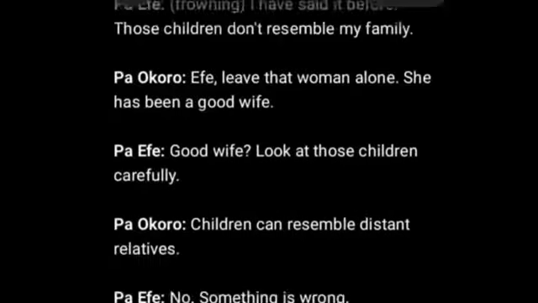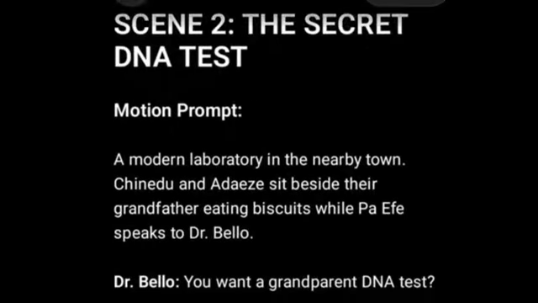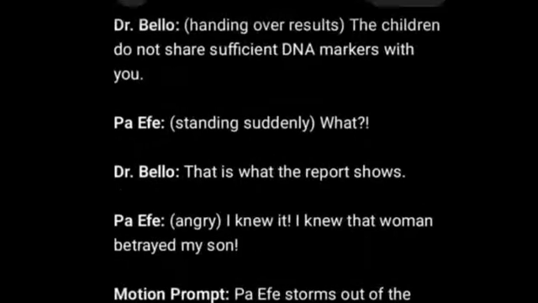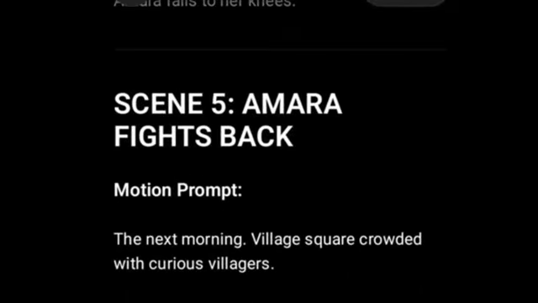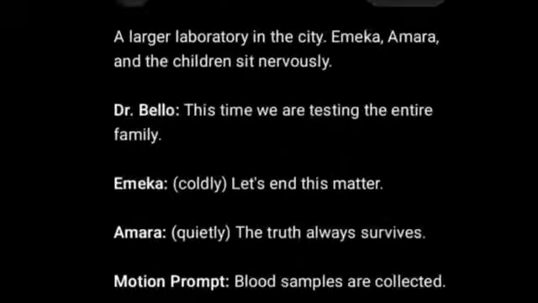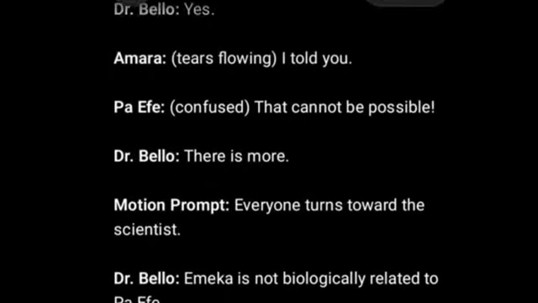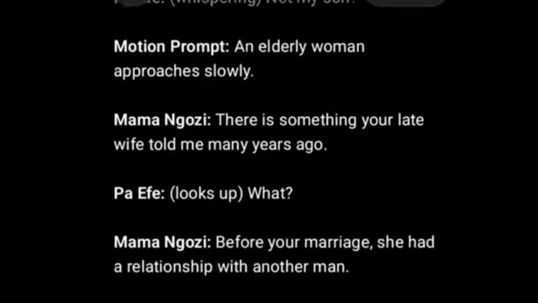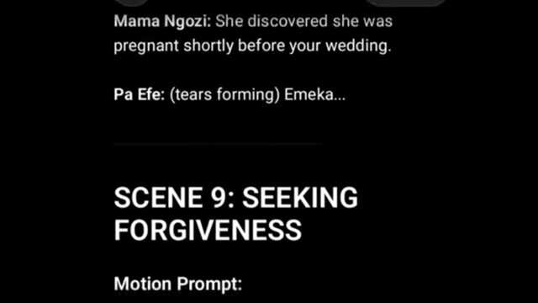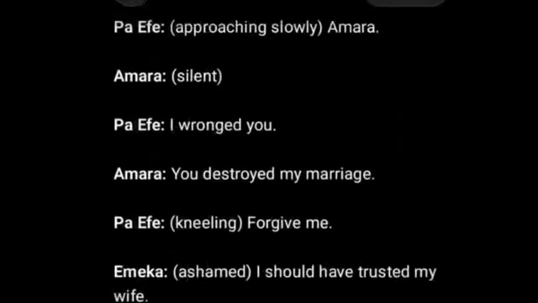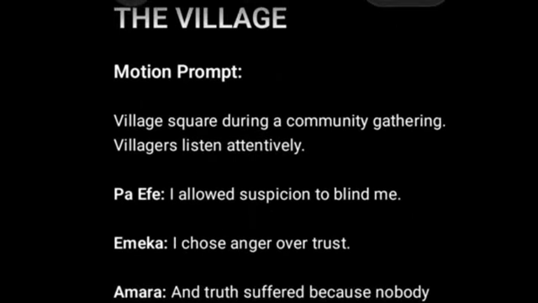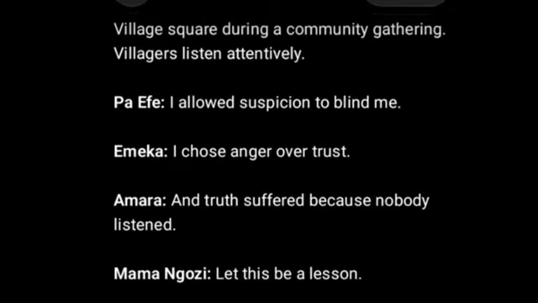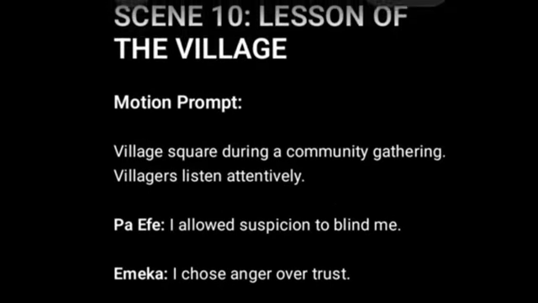So these are what ChatGPT generated for me. It generated up to 5 scenes. This is a 6th scene, 7th scene, 8th scene, 9th scene, which is seeking forgiveness, and the final scene. These are the scenes ChatGPT generated for me.